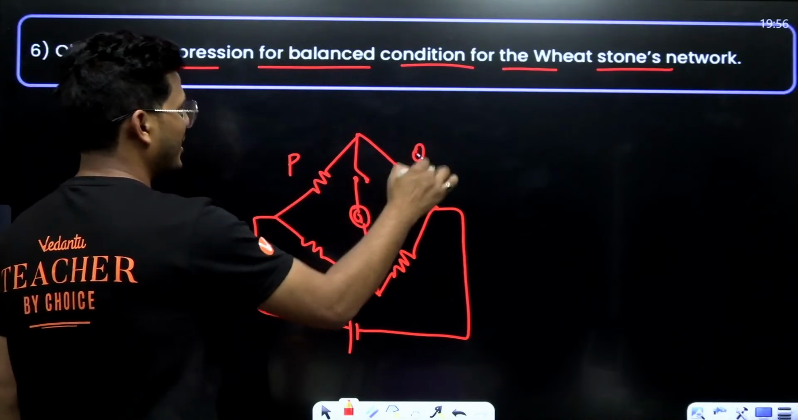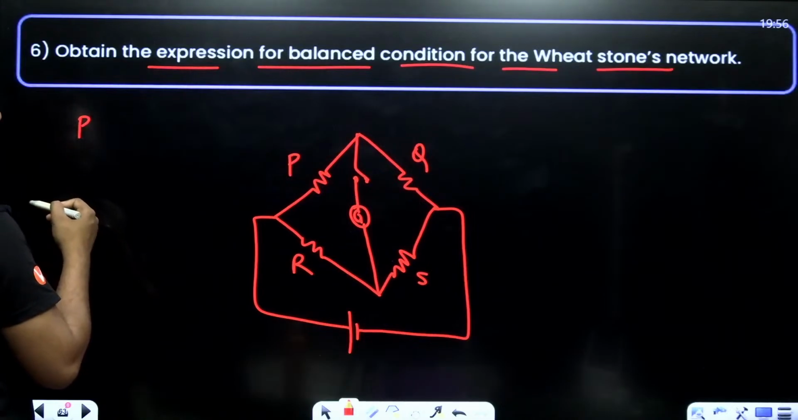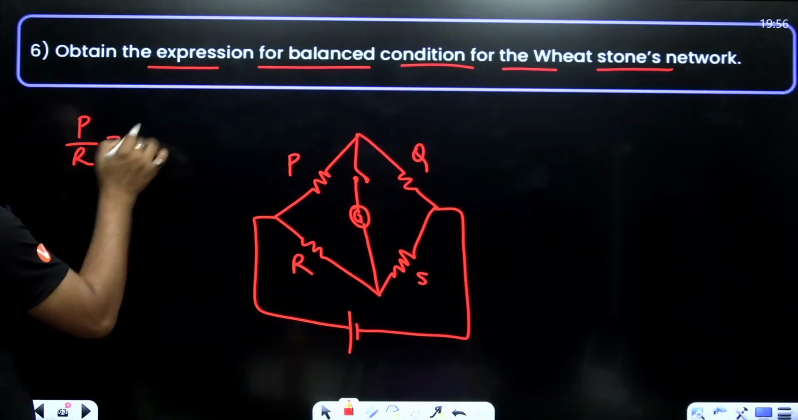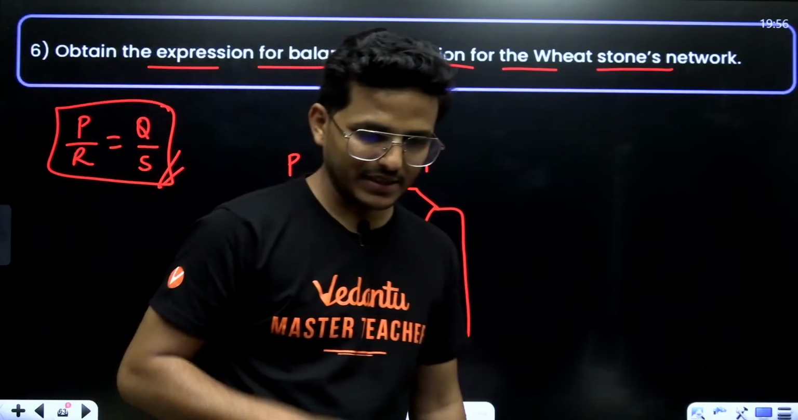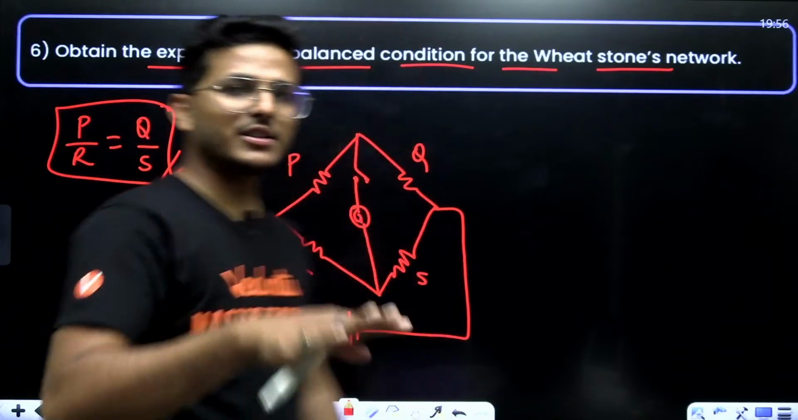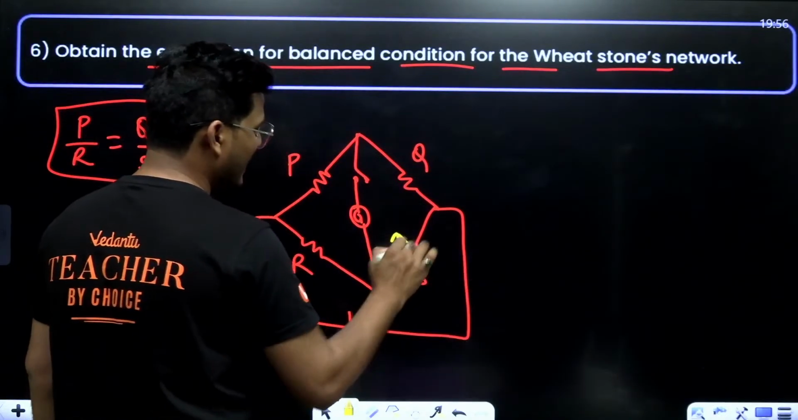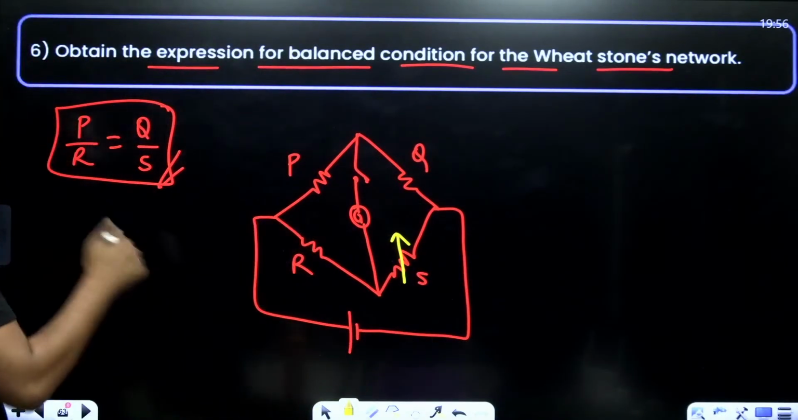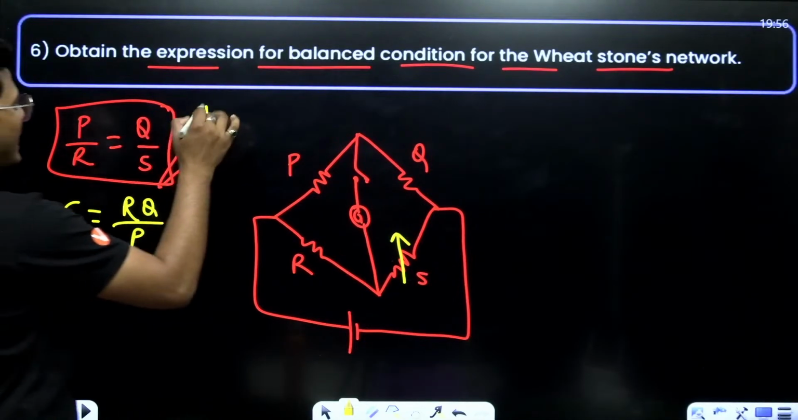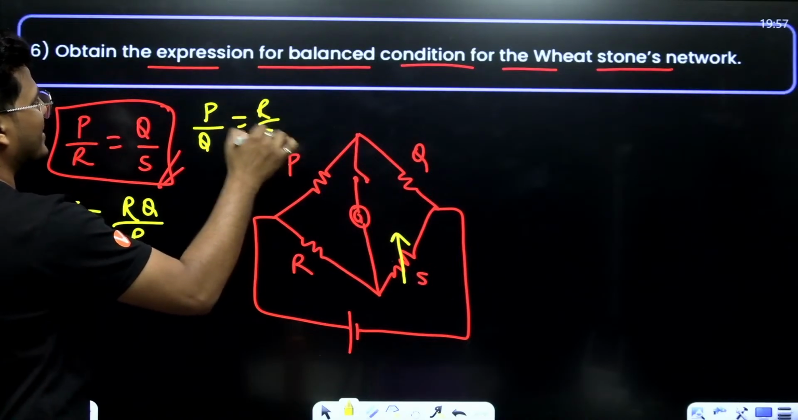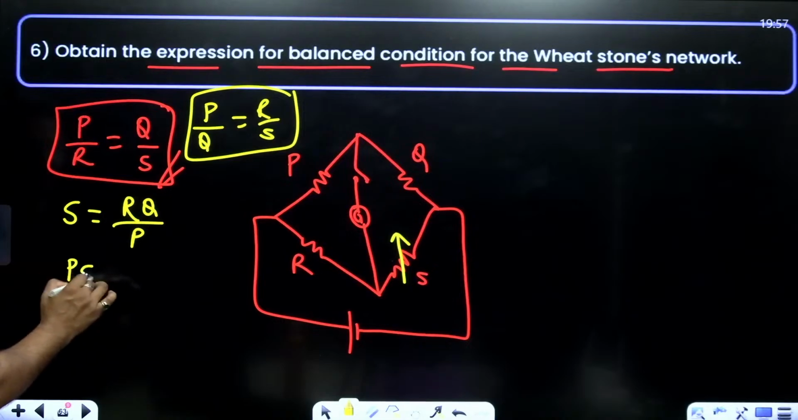Then this is P, Q, R, S. What is it? It is P upon R, which is equal to Q upon S. This is the balance condition. Right? Why is it used? It is used to find unknown resistance. If I'm considering R, S as a variable resistance or unknown resistance, then what is the value of S? S is basically RQ upon P. You can write P upon Q equals R upon S also. Right? Majorly it's written as PS equals QR.